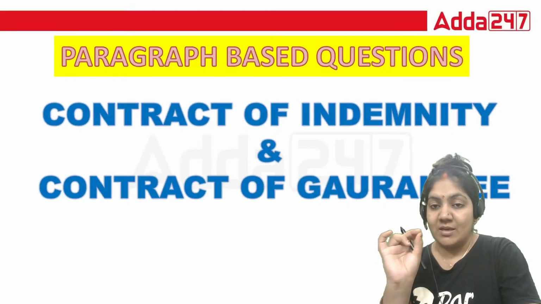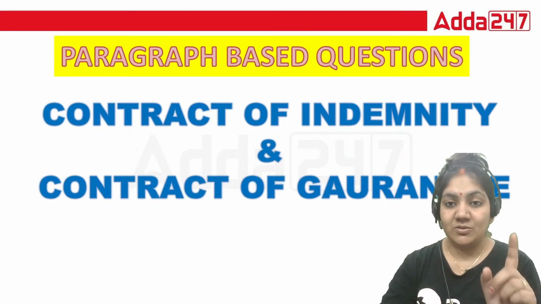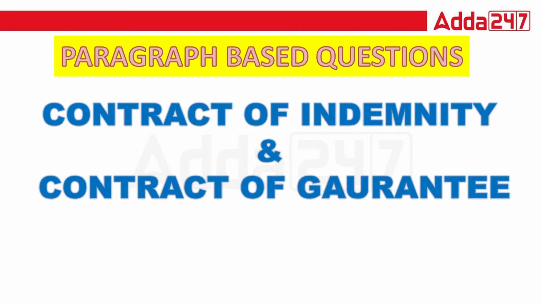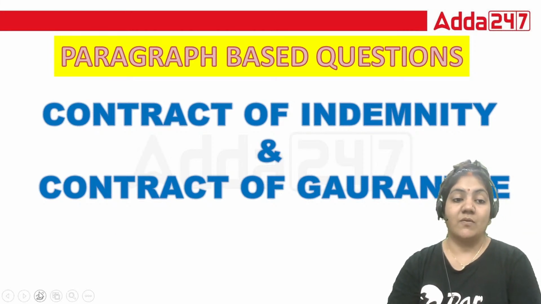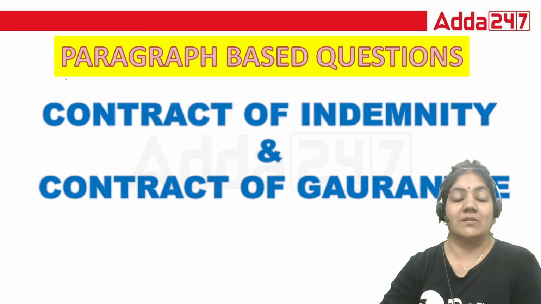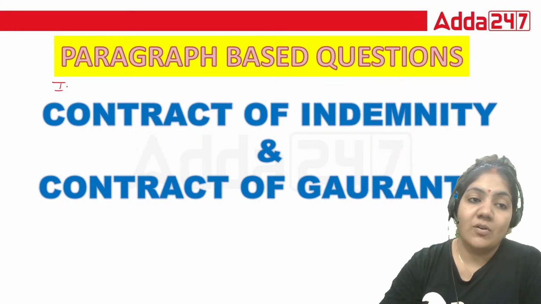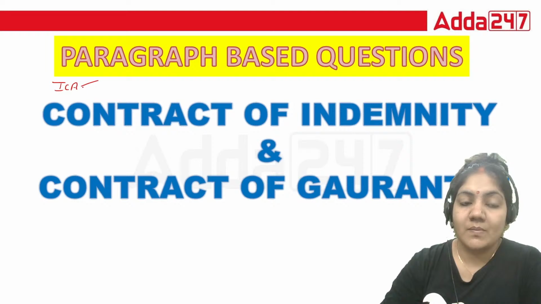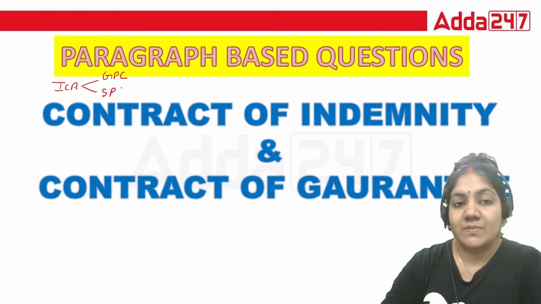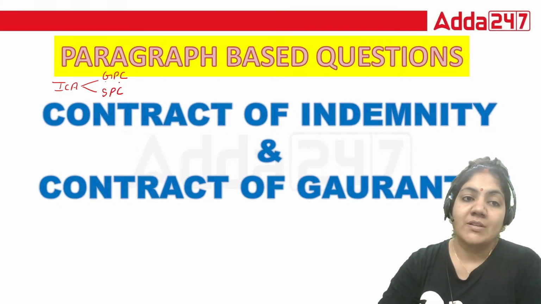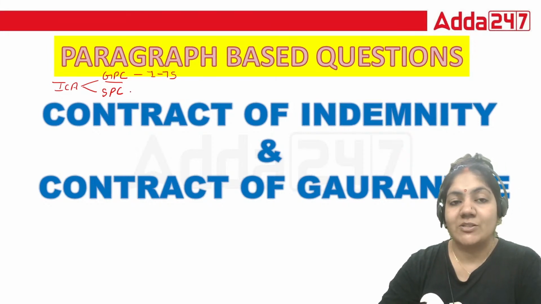So class, this paragraph based question is based on the contract of indemnity and contract of guarantee. First of all, we have to discuss from where this concept has arisen. The Indian Contract Act is divided into two parts: general principle of contract, sections 1 to 75, and special principle of contract, sections 124 to 238.